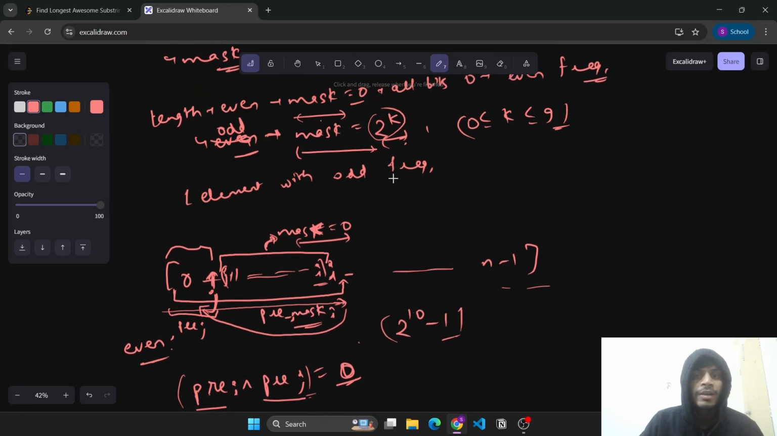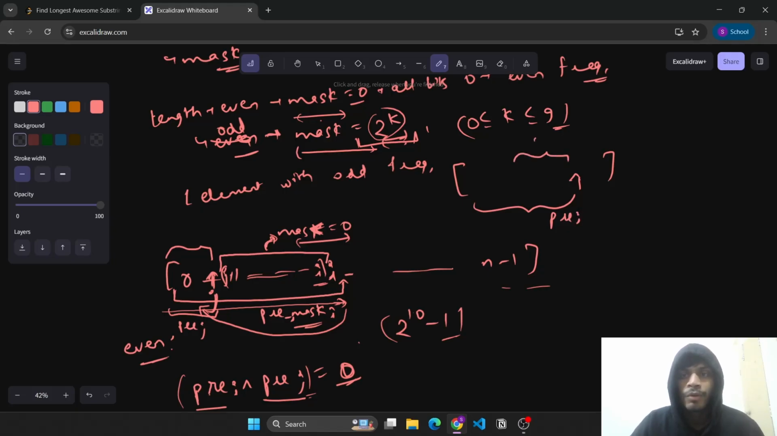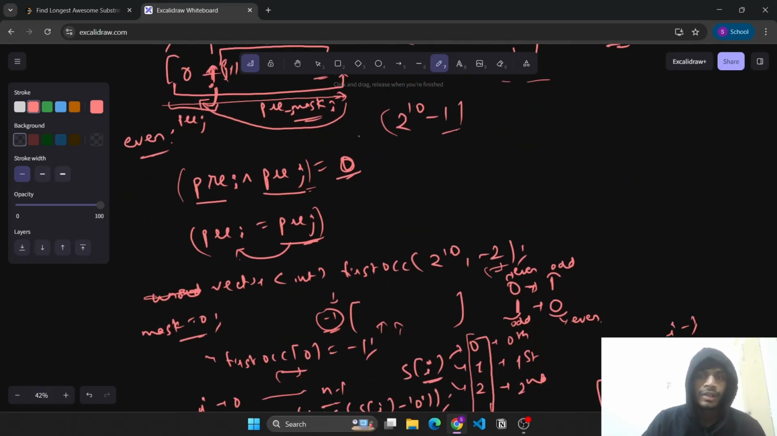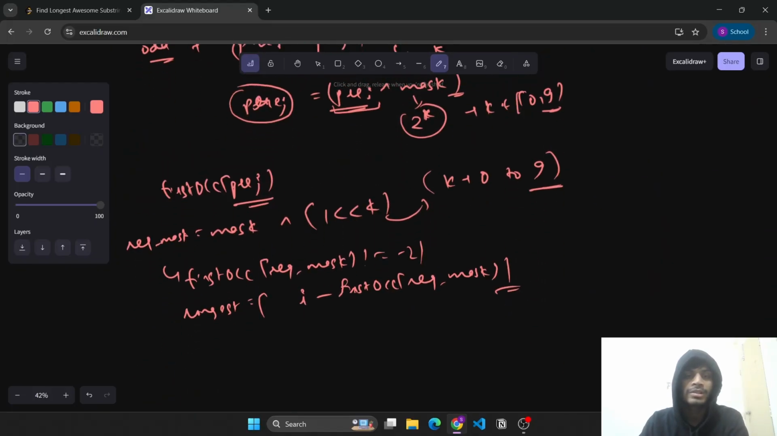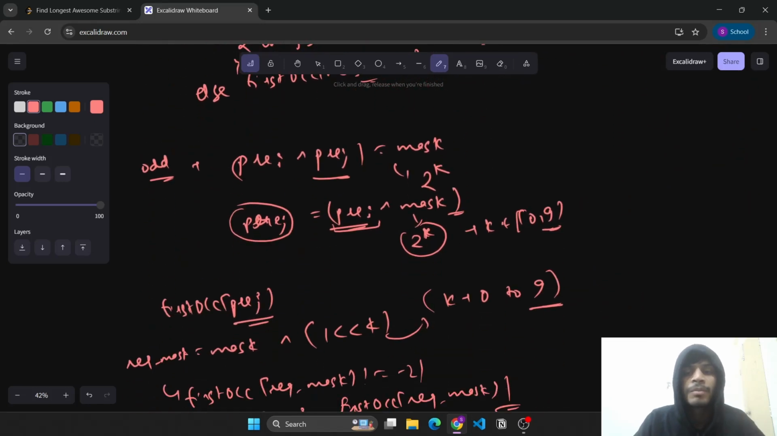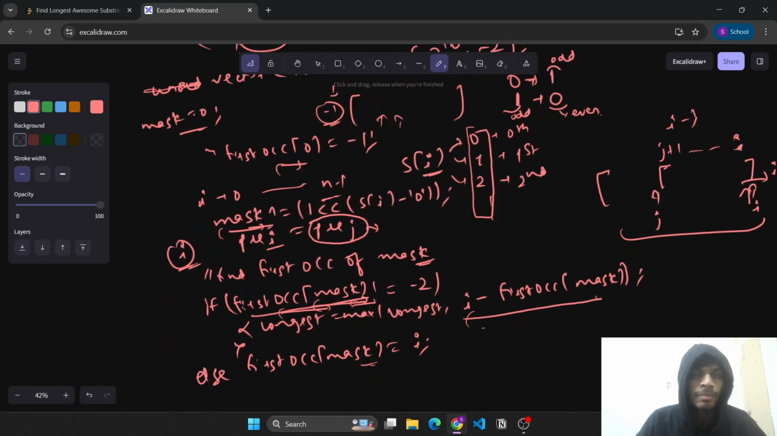Okay, so we needed to identify that for the odd case the mask will be of the form 2 to the power k. On the basis of that, since this denotes the prefix of i, the prefix of j will be prefix of i XOR 2 to the power k, and for all values of k from 0 to 9 we find this. Hence this is what we'll do, and at each step we will update our answer, meaning the longest value, if that required mask has already existed before.